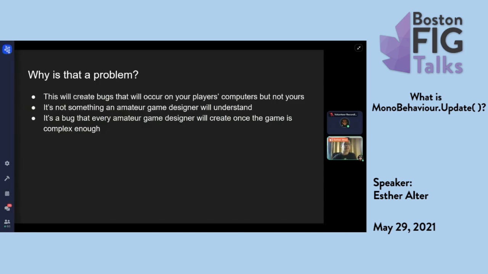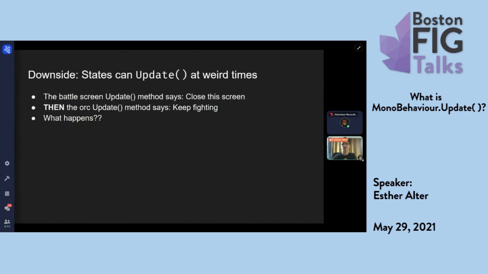And it's a pretty inevitable bug once your game is complex enough. Another major downside to the way this is structured is that states can update at weird times. So let's say I have set my sequence up correctly, and now I have a class called battle screen, and the battle screen update goes first, and then it tells all its participants, the orcs and the elves, what happened.